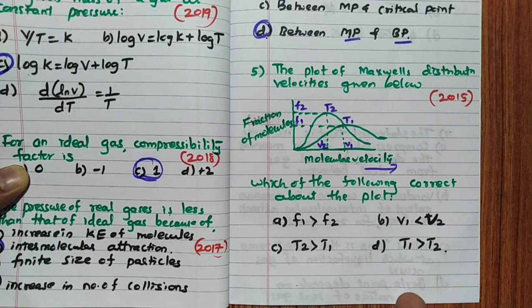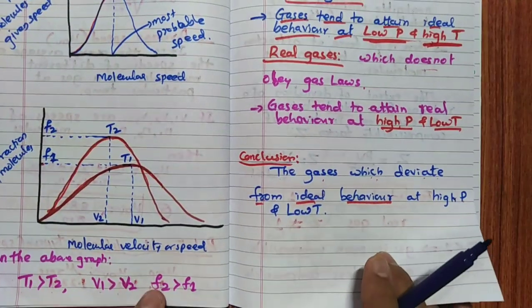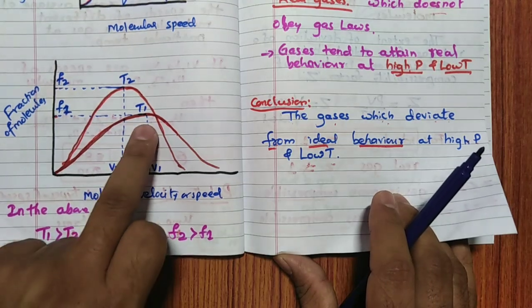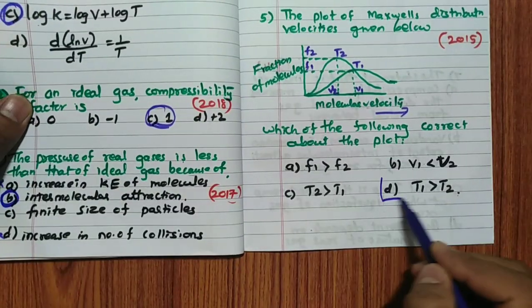Out of 2, 1 should be the answer, no? So T2 more than T1, T1 more than T2. Which is the answer? Remember here, T1 more than T2. So I will show you. See, T1 more than T2. So T1 is more than T2. Remember that point. So correct is this one.